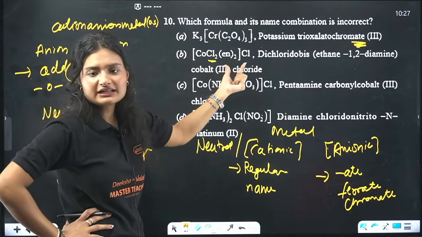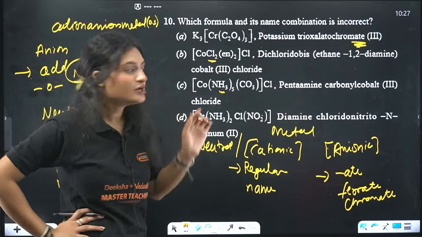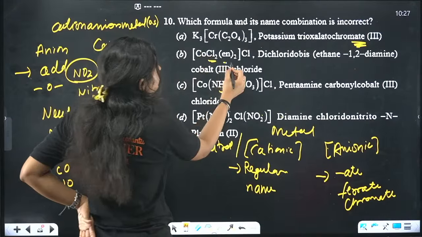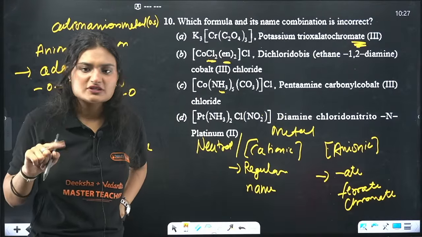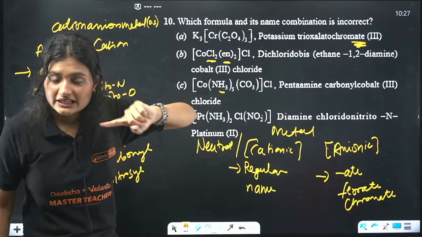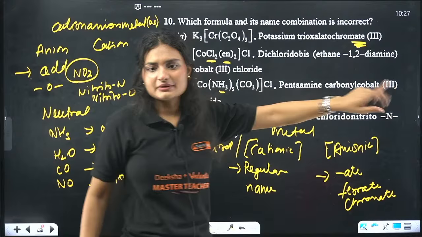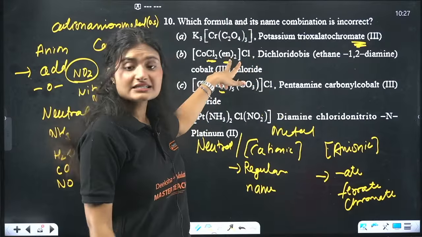Now this one. Again, this is a part of a cationic complex. So that means the metal name will remain the same. No change in the metal name. We have ethylenediamine, we have chlorine. So E or C, which comes first? C, right? So we'll start with dichlorido. Oh, one more thing I missed. This di and bis. So we have a simple ligand and we have a complex ligand, like ethylenediamine. This is a complex ligand.